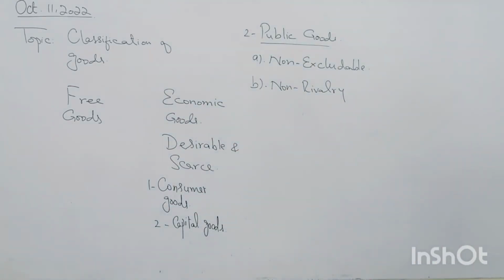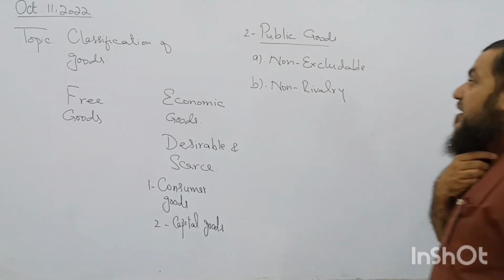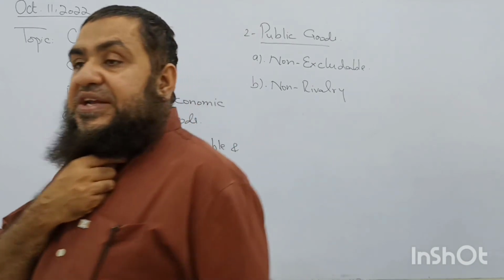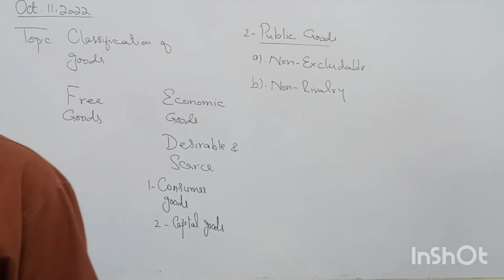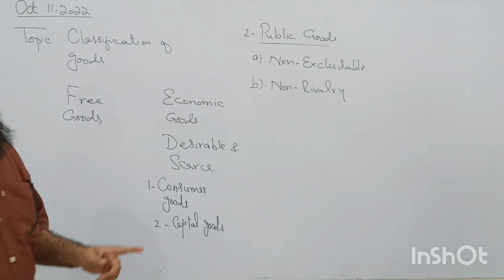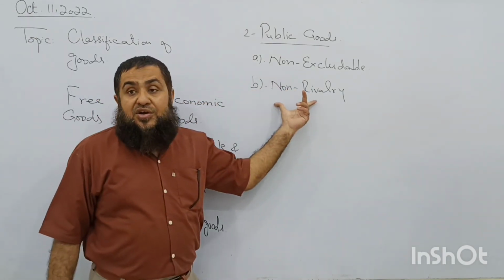If they are provided to one person or more than one person, they are still available for the rest of the country's people or other people who are living in the same country. For example, defense, street lighting and sea water light towers, which are used for the direction of ships to the seaports. So all these goods are non-excludable and non-rivalrous.